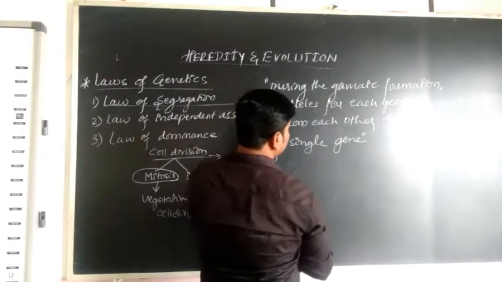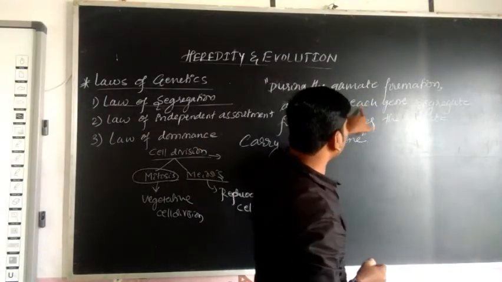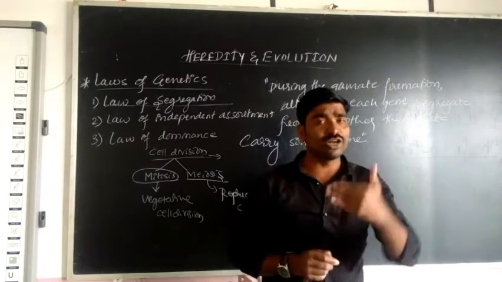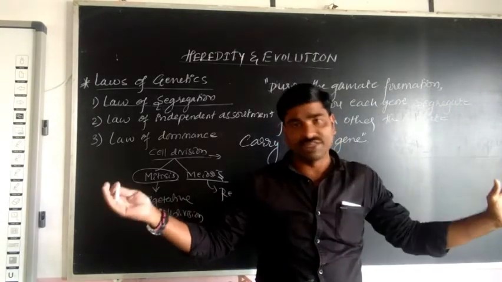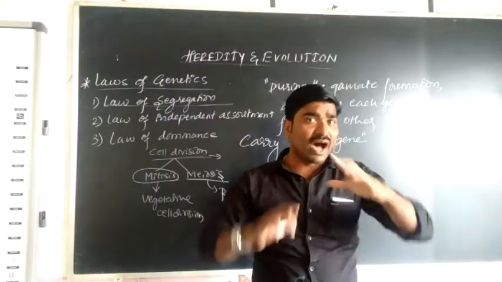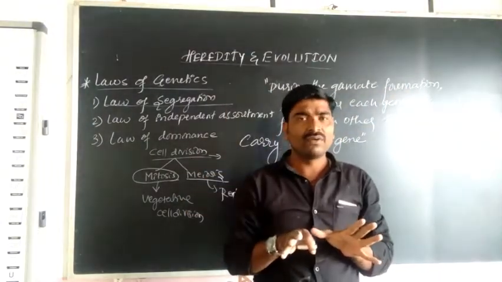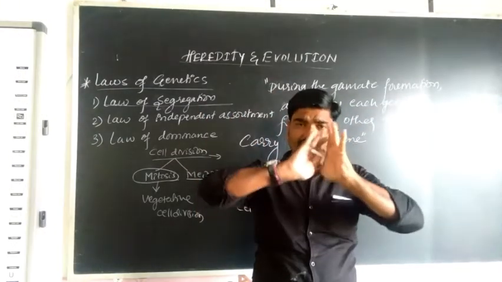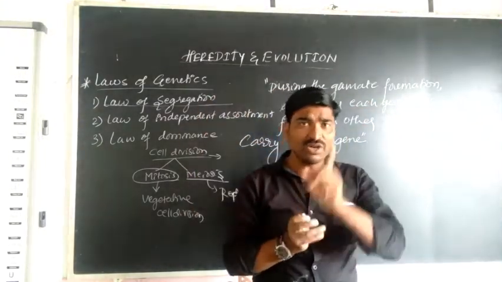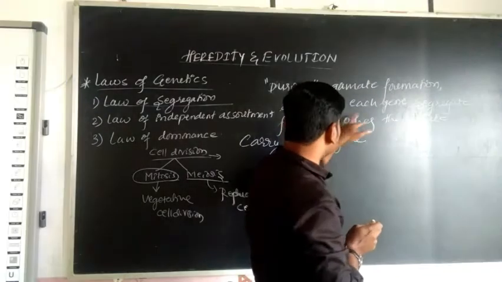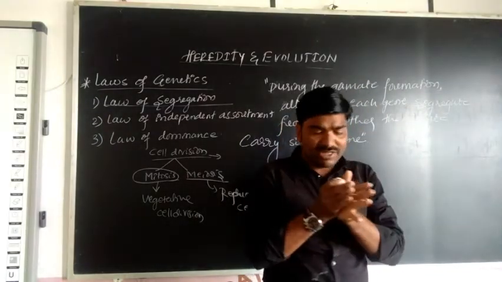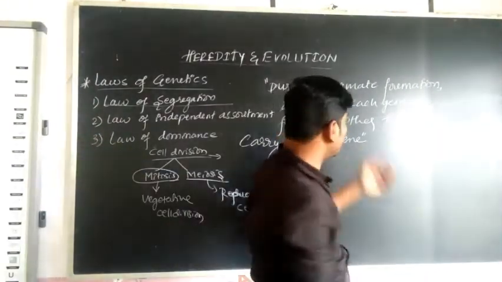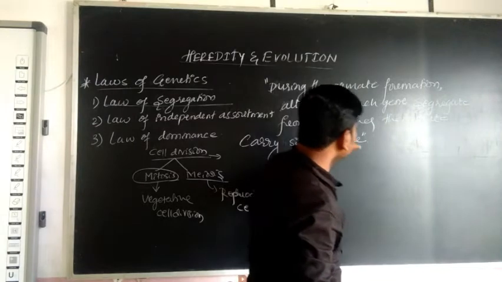During meiosis, alleles for each gene, which as you know are different forms of genes, segregate, that means bifurcate and can be transferred to the next generation. They segregate from each other.